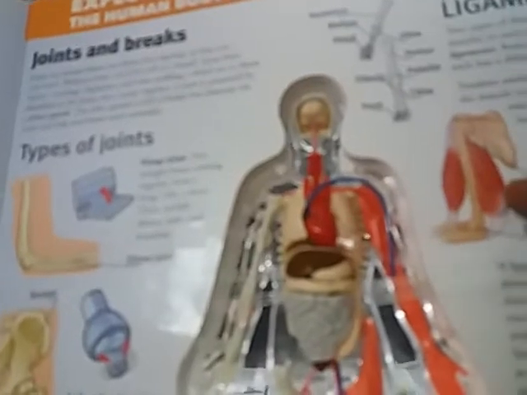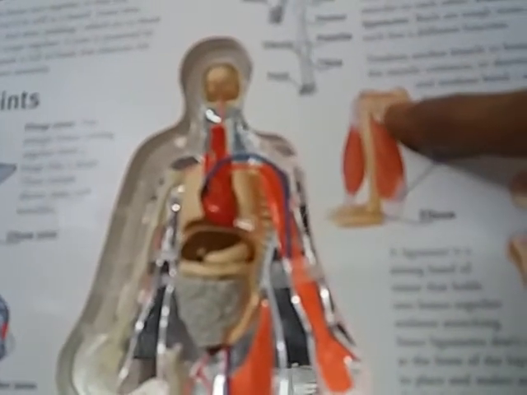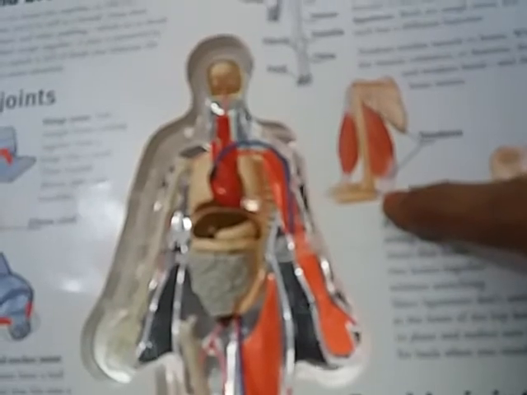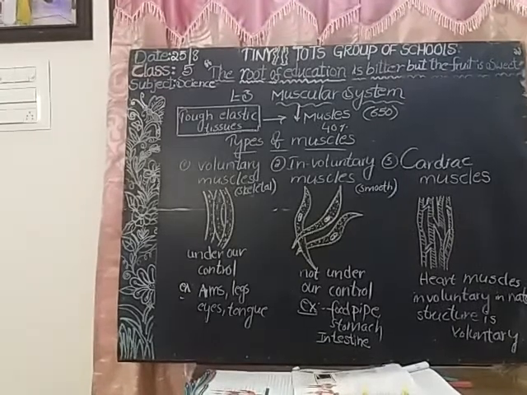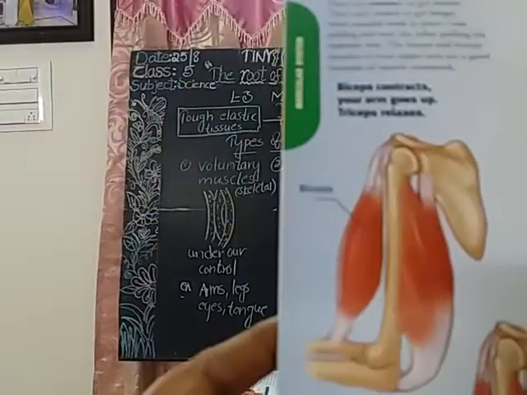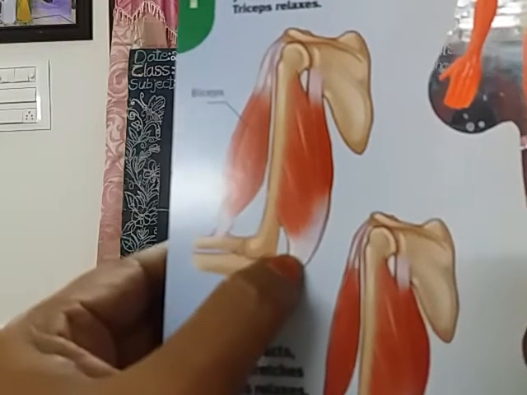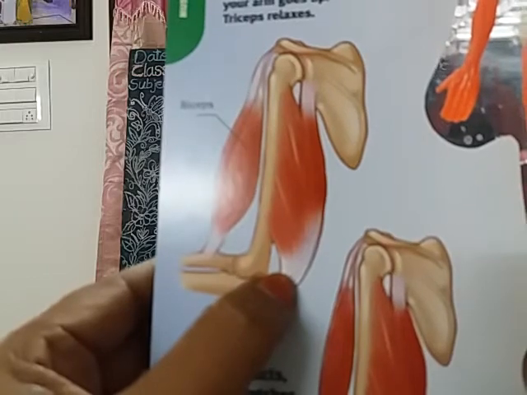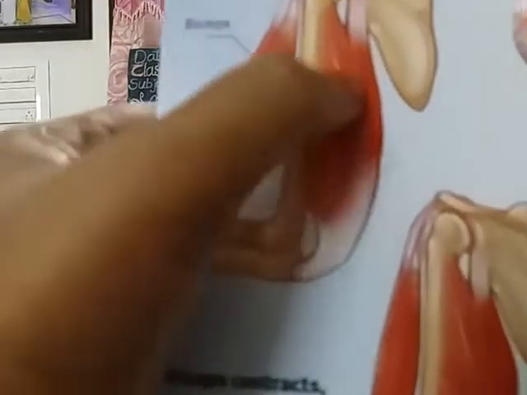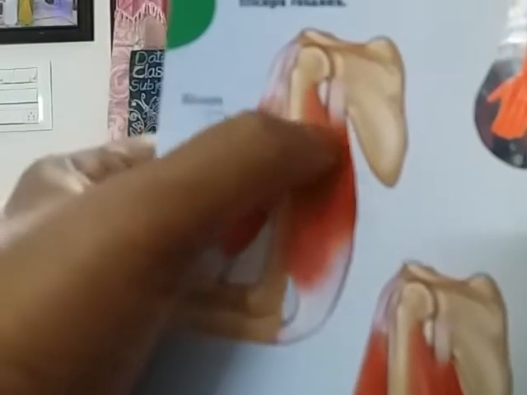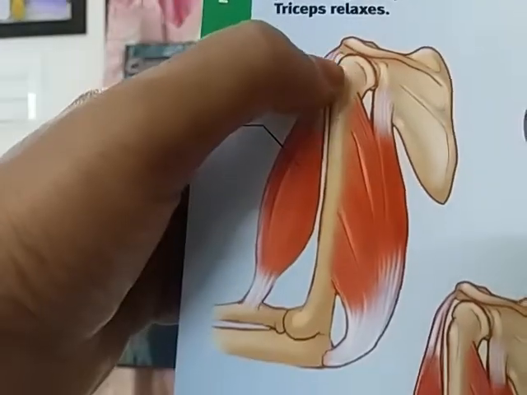And tendon means a muscle is attached to the bone by a cord-like structure. This is called the tendon. This red colored part is the muscle, and this is the bone.